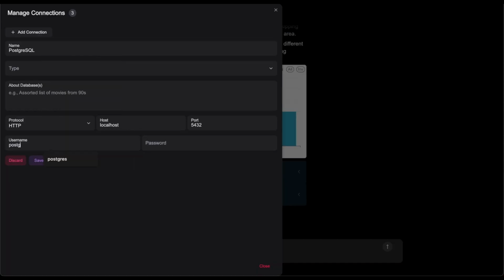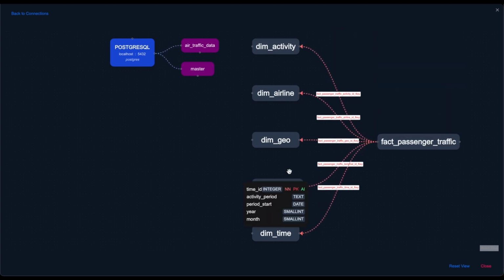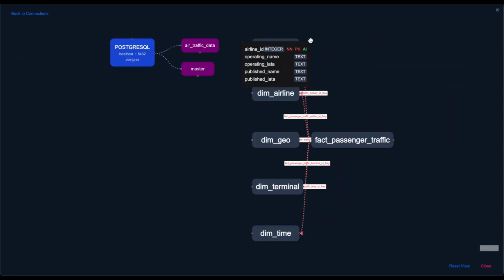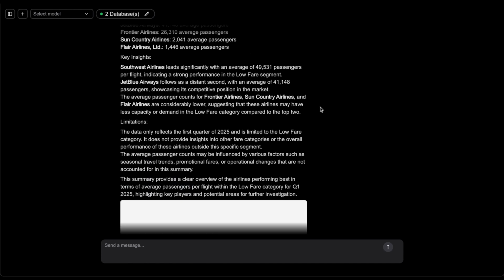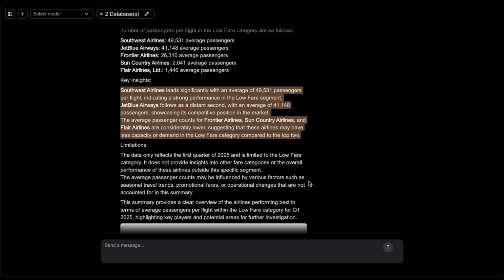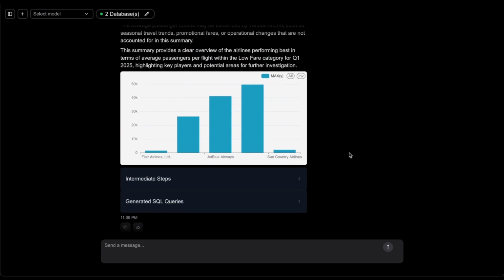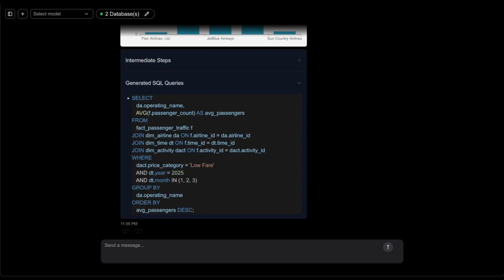Next, we connect a PostgreSQL database with air traffic data from San Francisco's public datasets, covering terminals, airlines, time, and location. We ask, which airlines had the highest average low-fare passengers per flight in Q1 of 2025? QueriLynx pulls the data, runs the necessary joins and filters, and identifies Southwest, JetBlue, and Frontier as the top performers, with a clear bar chart and final SQL query provided.